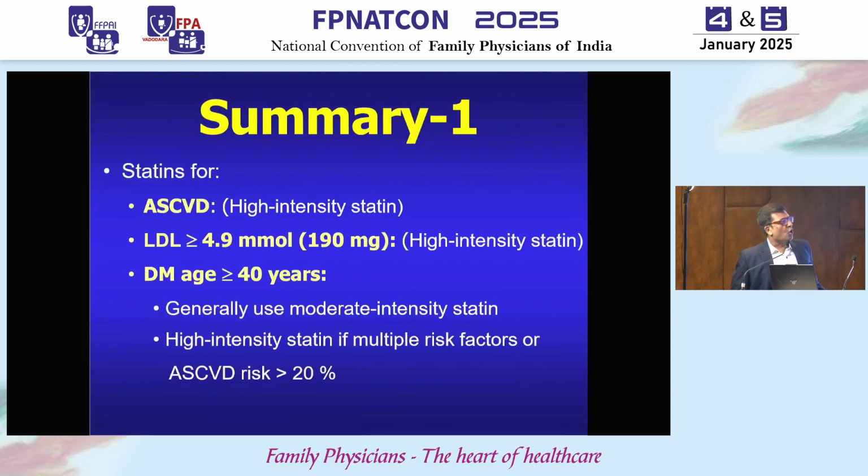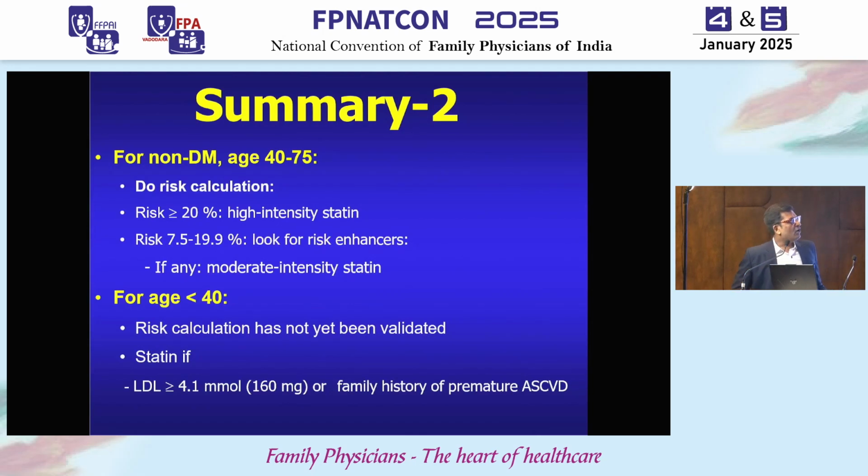statins for all patients with ASCVD. You classify them into very high risk or stable ASCVD and target your LDL levels to 100 or 70. Statins for all patients with an LDL more than 190, and these both groups would receive high intensity statin therapy, that is 40 or 80 of Atorva and 20 or 40 of Rozua. The other group is diabetic patients with age more than 40, who generally use moderate intensity statin, but if there are additional risk factors or the ASCVD risk as we calculated from Google is more than 20, you go with high intensity therapy.